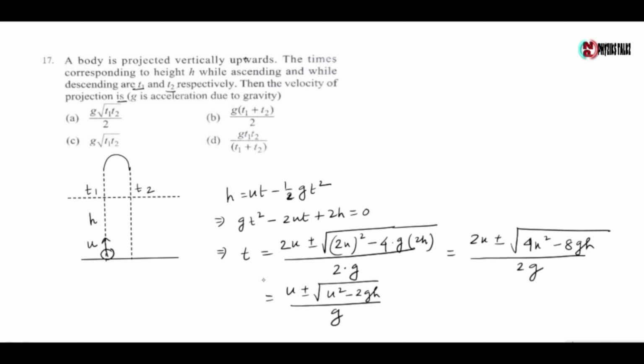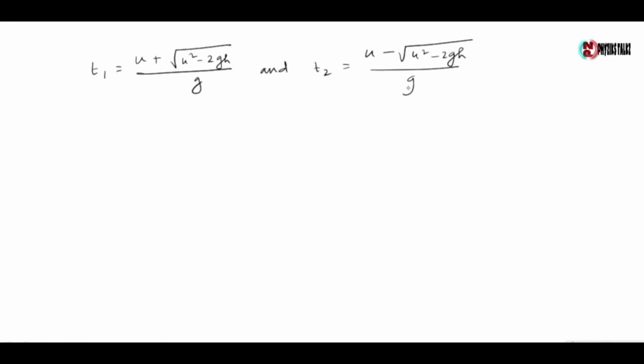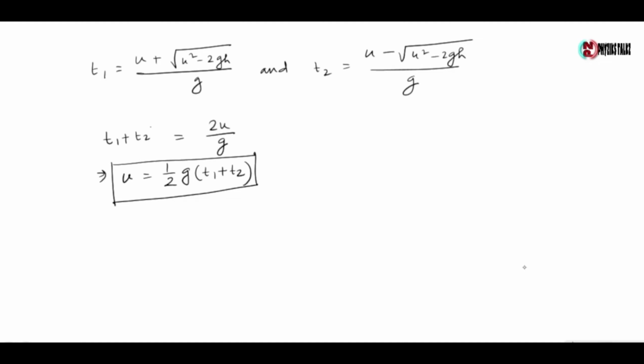Now we have found the two values of time, where t1 equals u plus root over u square minus 2gh by g and t2 equals u minus root over u square minus 2gh by g. Now t1 plus t2 is given by 2u by g. So here u is given by half g into t1 plus t2. So the initial velocity of the body is half g t1 plus t2.